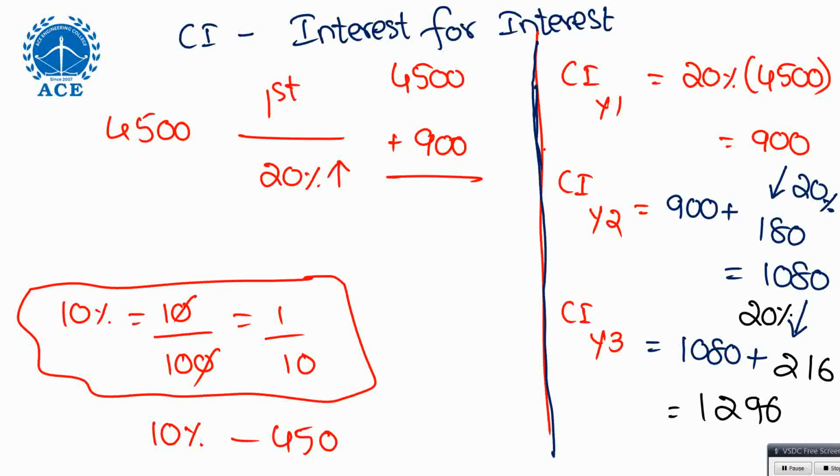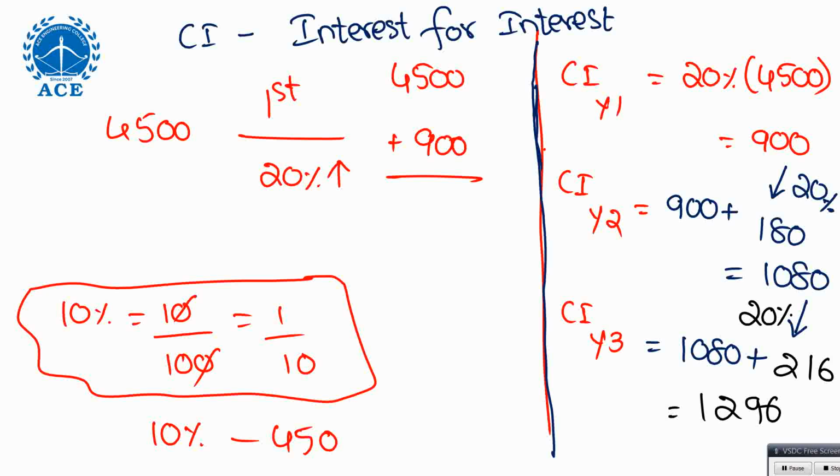But how did you get that 180? How did you get 900 plus 180? Why second year 900 plus 180? How did you get that 900? 900 is the previous year interest plus 180 because 20% of 900. For 900, 10% is 90. For 1080, 10% is 108. Dividing by 10.